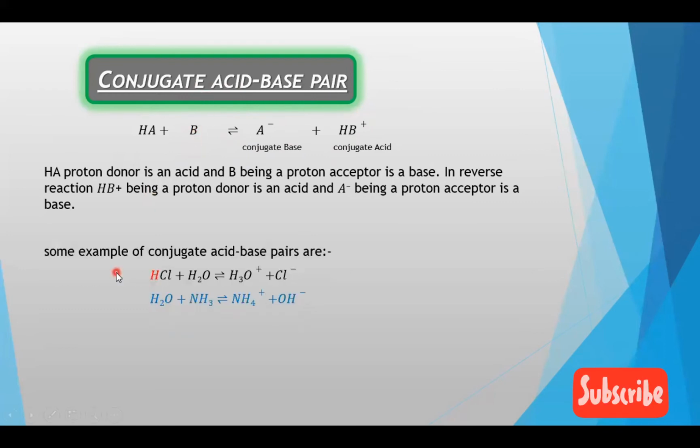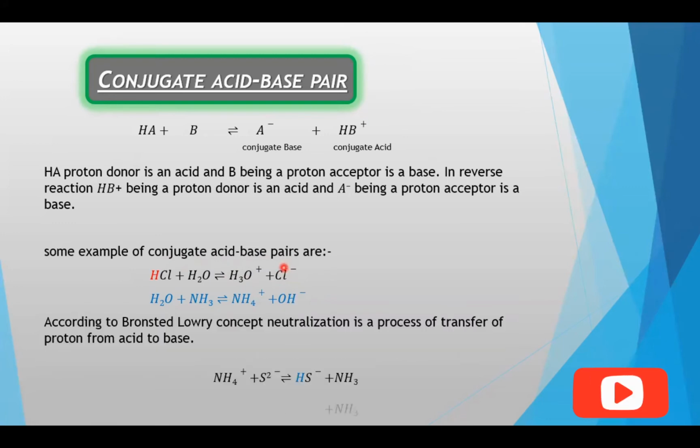These are two examples of conjugate acid-base pairs. Here HCl, an acid, and H2O. HCl will donate a proton and water will accept a proton and form hydronium ion, H3O positive, and Cl negative. Here H3O positive, being able to donate a proton, will act as a conjugate acid, whereas Cl negative, being able to accept a proton, will act as a conjugate base.